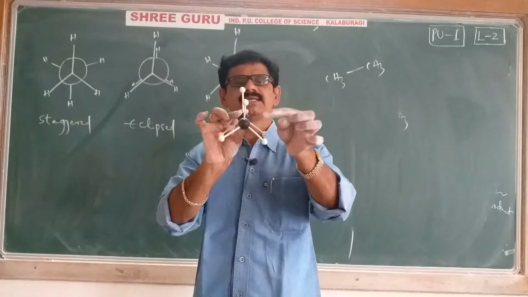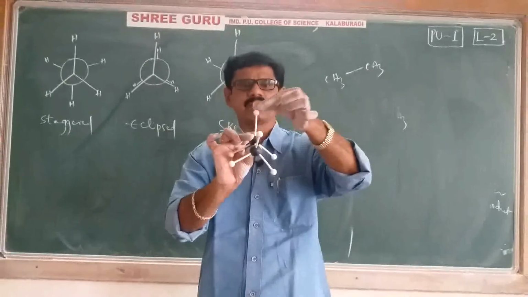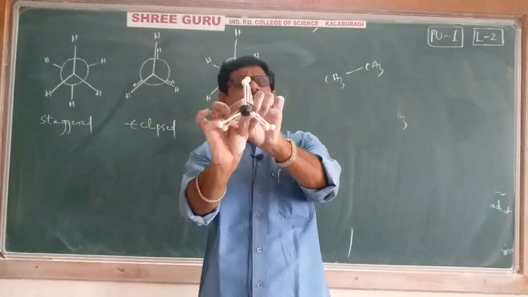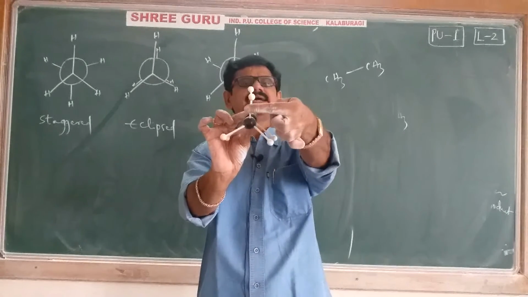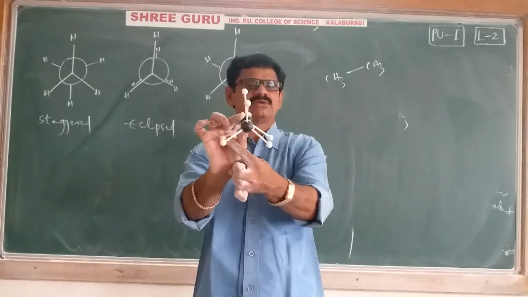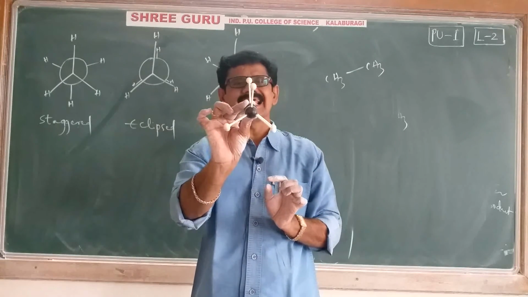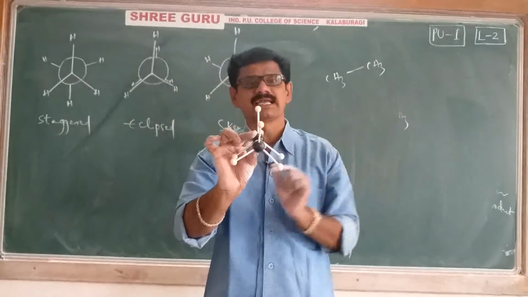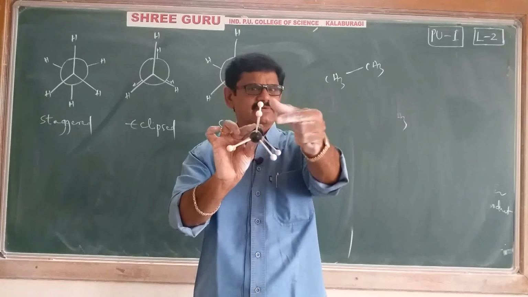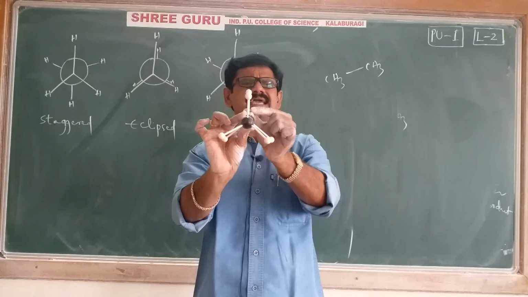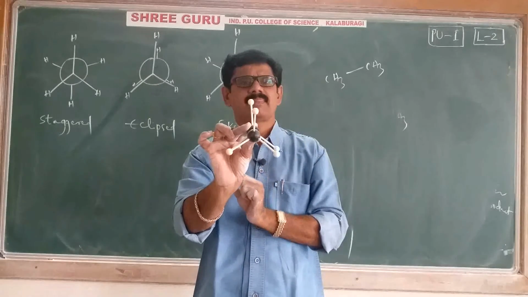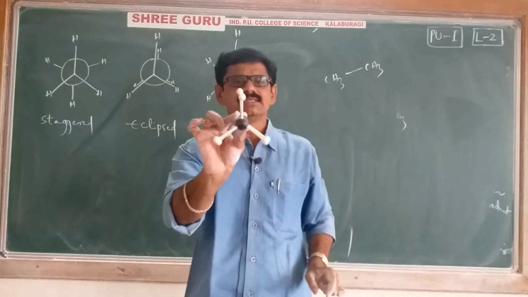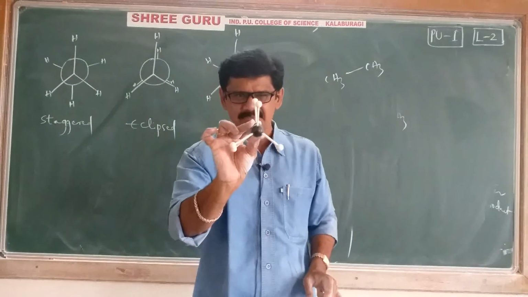See here, it is the front carbon, it is the backside carbon, and these are hydrogens. If you arrange like this and look particularly, this front hydrogen is covering the backside hydrogen. This hydrogen is covering this hydrogen, and this one is covering this one. This arrangement is called the eclipsed form, just like solar eclipse, lunar eclipse. Means the front hydrogen is covering the backside hydrogen. If you see like this, I can see only the front hydrogen, I cannot see the backside hydrogen, because the front hydrogen is covering it. This arrangement is called the eclipsed form.